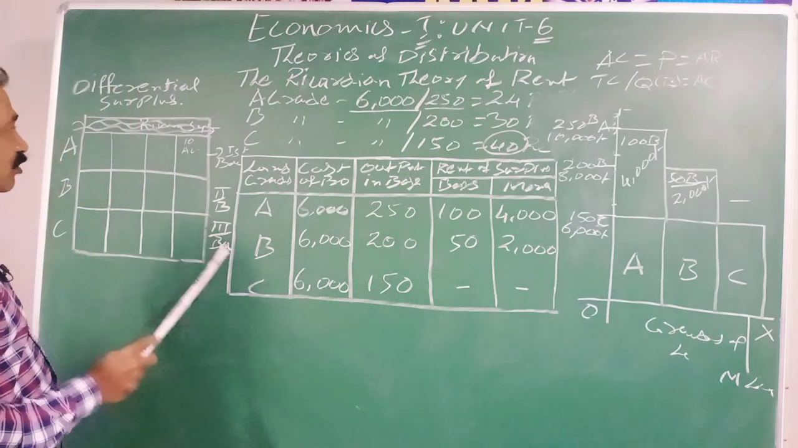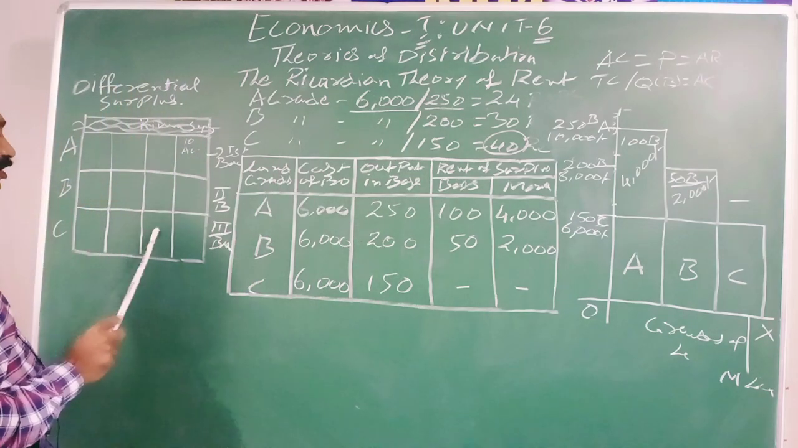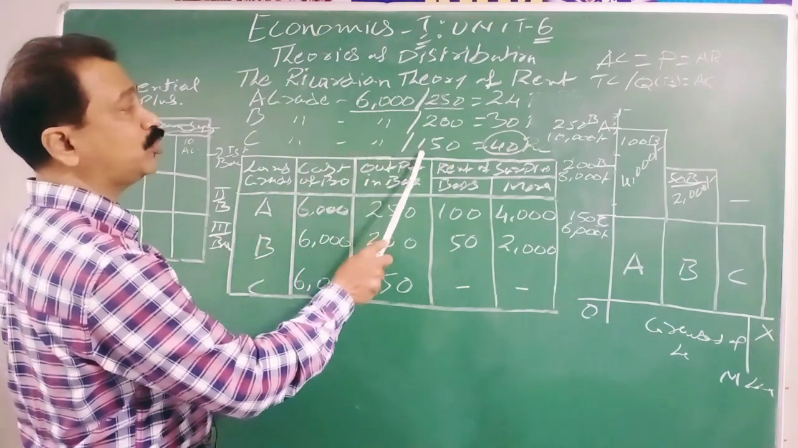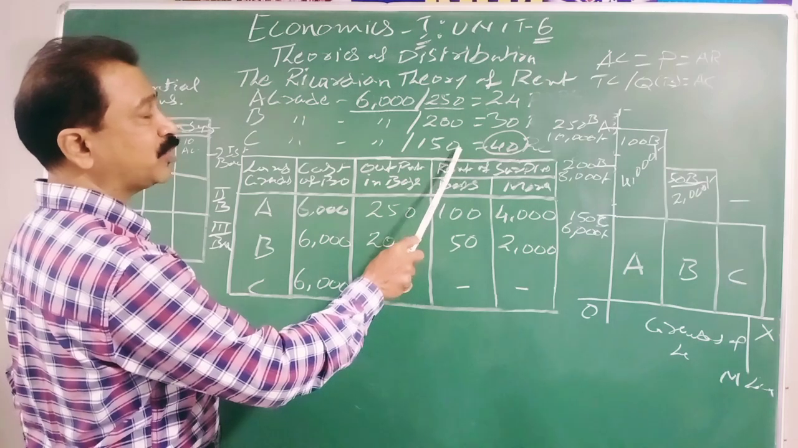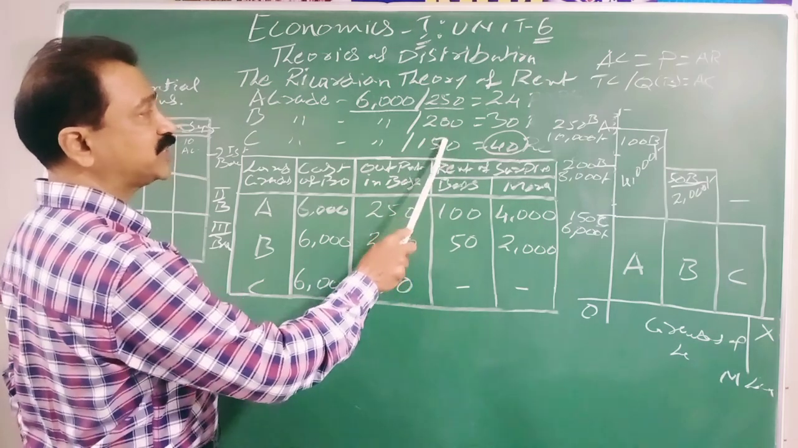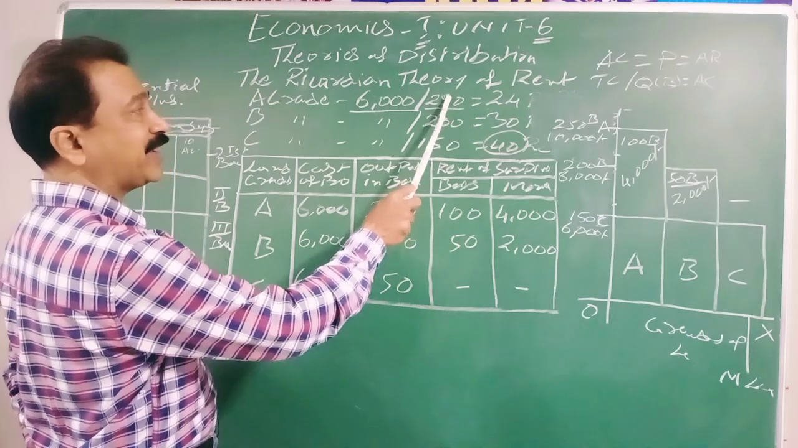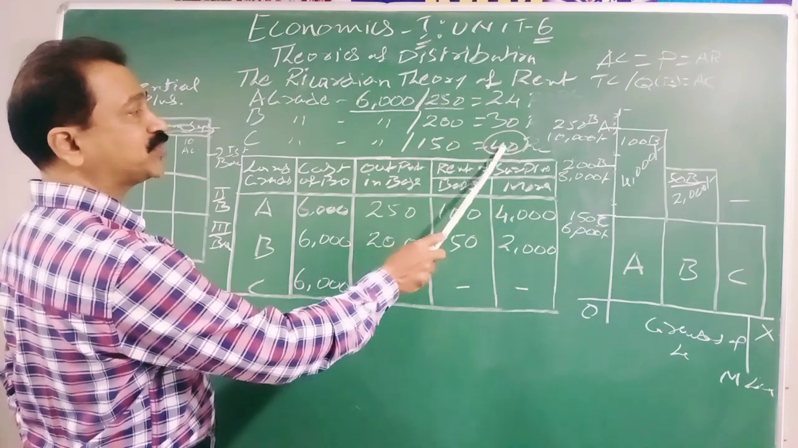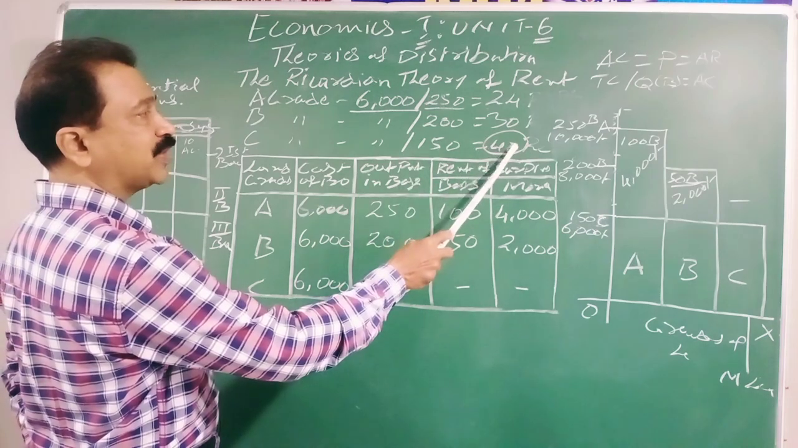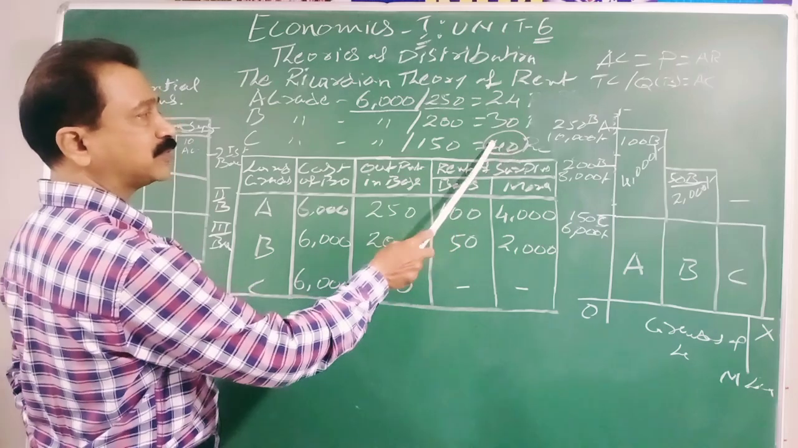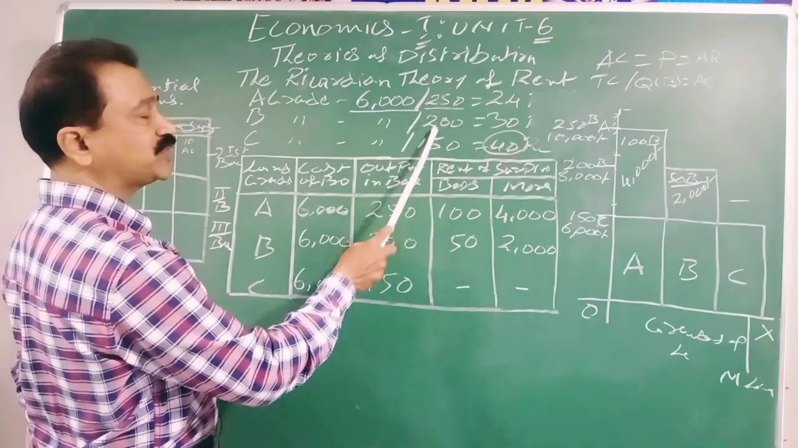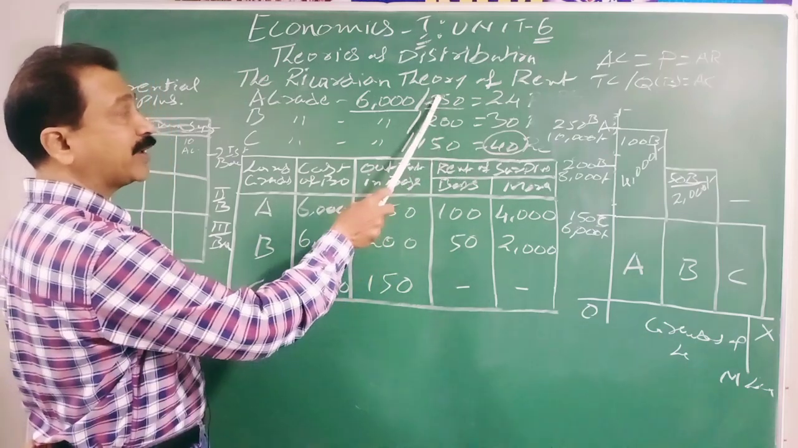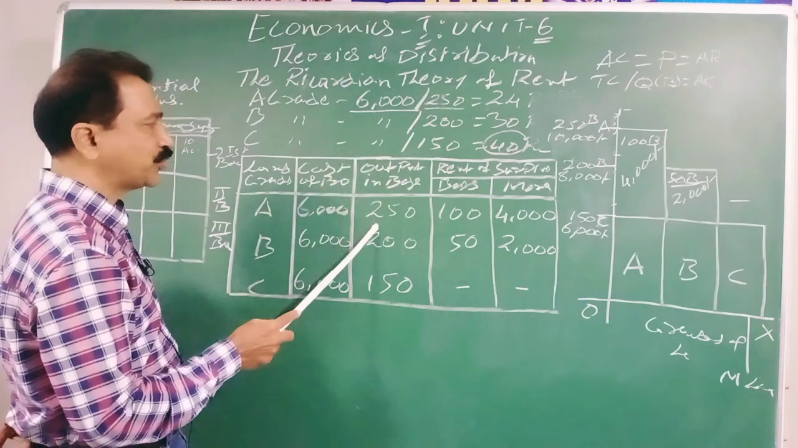Next, the third batch went to the same invented land and they started cultivation of C grade land. C grade land expenditure is the same 6,000 rupees, but output is only 150 bags. Now you can see the differential surplus for B grade land is 50 bags, for A grade land is 100 bags. The C grade land people started selling at the price of 40 rupees. Then automatically the price is fixed at 40 rupees. Everyone started selling their product at 40 rupees. Now differential surplus is C to B 50 bags, C to A 100 bags. That we are showing here.